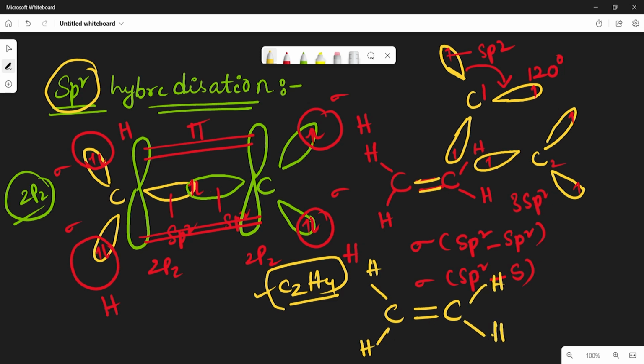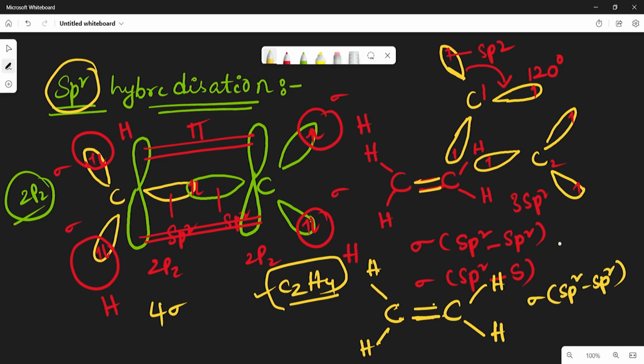The pi bond is due to the unhybridized 2pz orbital. Is it clear? So like this, the C2H4 molecule will form. Here 4 sigma bonds are formed by the sp2 hybrid orbitals of the carbon atom and the s orbital of the hydrogen atom. Here the single bond is formed between the two carbon atoms, so that is sp2 sigma bond,